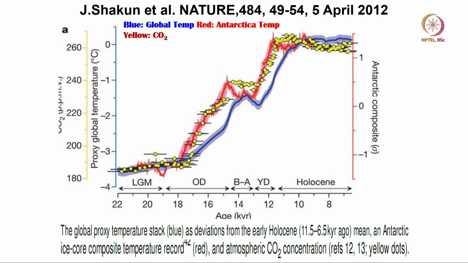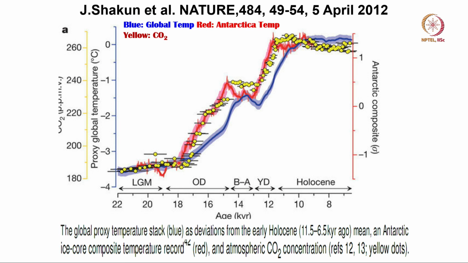And you notice clearly that as we came out of the last ice age, Antarctic temperature increased first and the global temperature warmed up about 800 to 1000 years later. This is a very important conclusion of Shukun, saying that the Antarctic temperature and global temperature do not change at the same time. The Antarctic temperature changed first around 18,000 years ago.